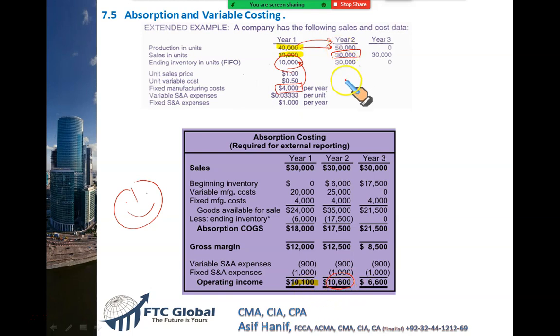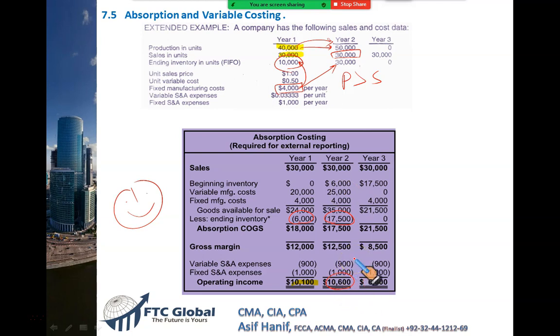So you can see whenever production is more than sales, your fixed cost gets absorbed into your closing stock, and this is what causes the profits to go up. Closing stock swells, it carries more fixed cost, hence the profit. Whenever your closing stock is high, look at this, 6,000 before, now your closing stock is 17,500. So as you keep on increasing your closing stock, because of fixed cost, your profit will go up.